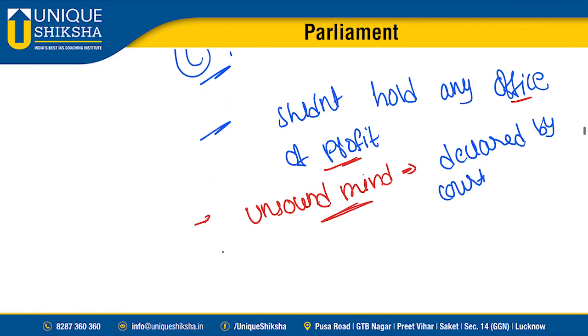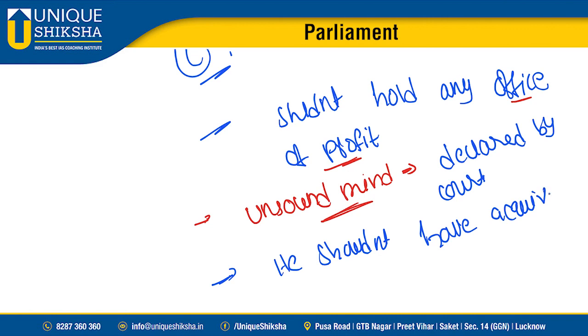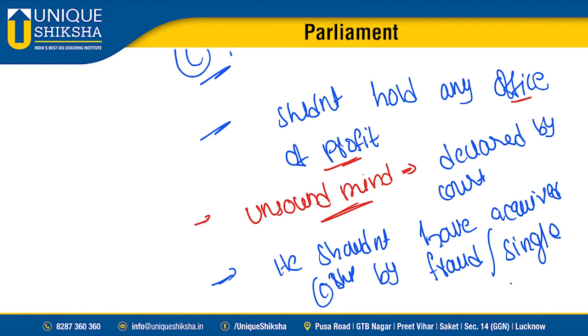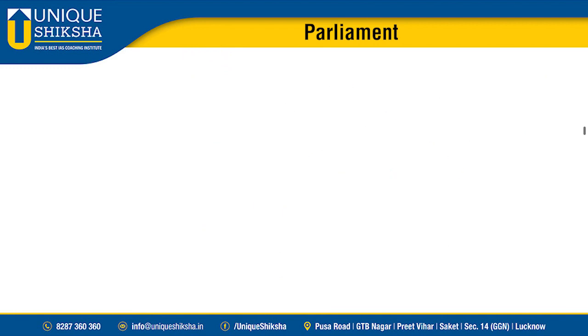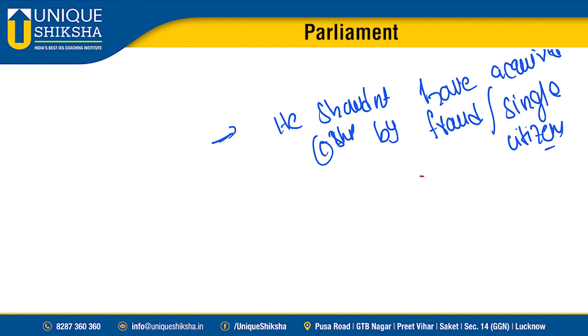Okay, and now he should not have acquired citizenship by fraud and all these things. Or he should possess only single citizenship. He should not possess the citizenship of any other country also. Guys, let's quickly recall citizenship. What are the grounds of acquisition of citizenship and termination of citizenship?